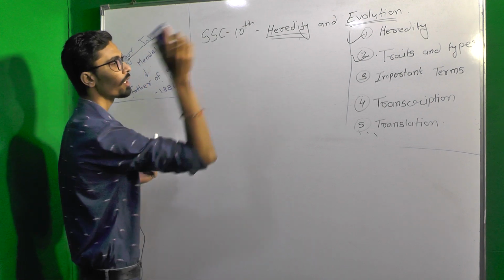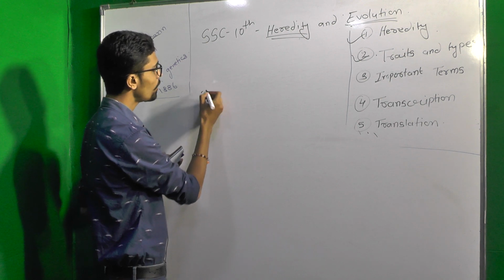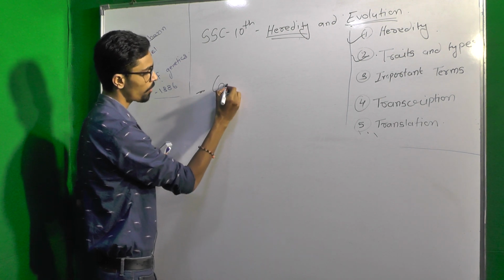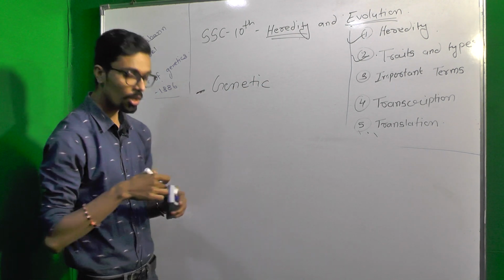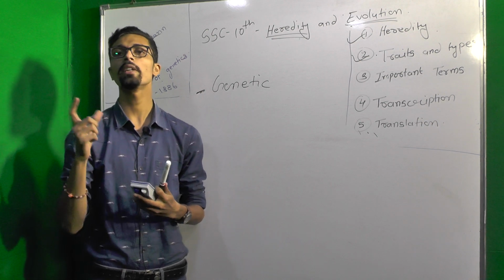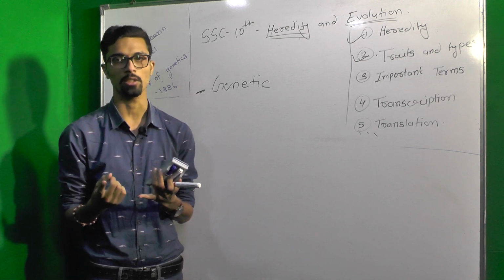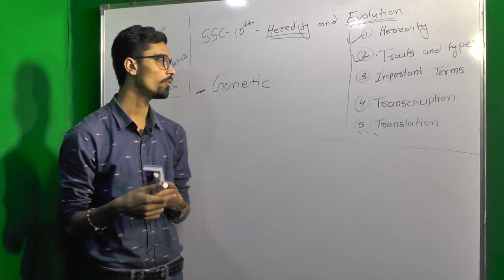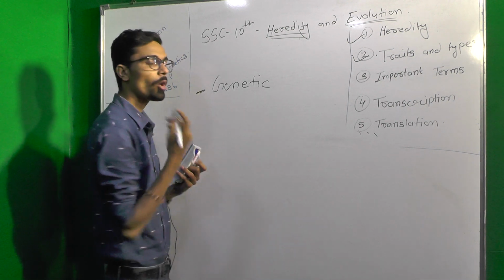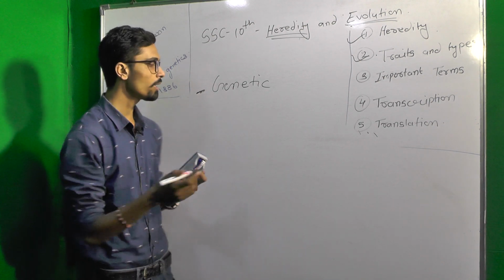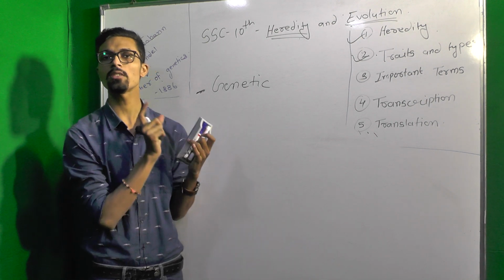The next thing we are going to study is the important terms, like genotype and phenotype. The first term is genetics. What do you mean by genetics? Genetics is the study of heredity and variation. Heredity, we know, is the transfer of characters from one generation to another. But what do you mean by variation? Variation means changing something. The parents and offspring are different, and that change between the parents and the offspring is known as variation.